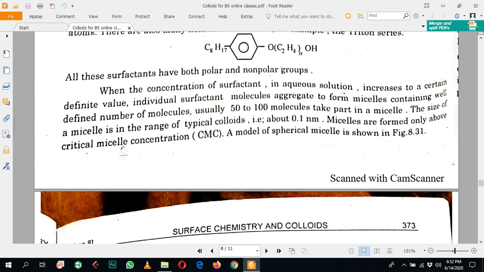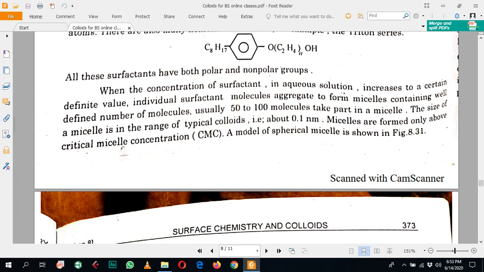And if the concentration of the surfactants is larger than this concentration, then a different type of micelles is formed in this way. When the concentration of surfactant in the aqueous solution increases to a certain definite value, the individual surfactant molecules aggregate to form micelles.